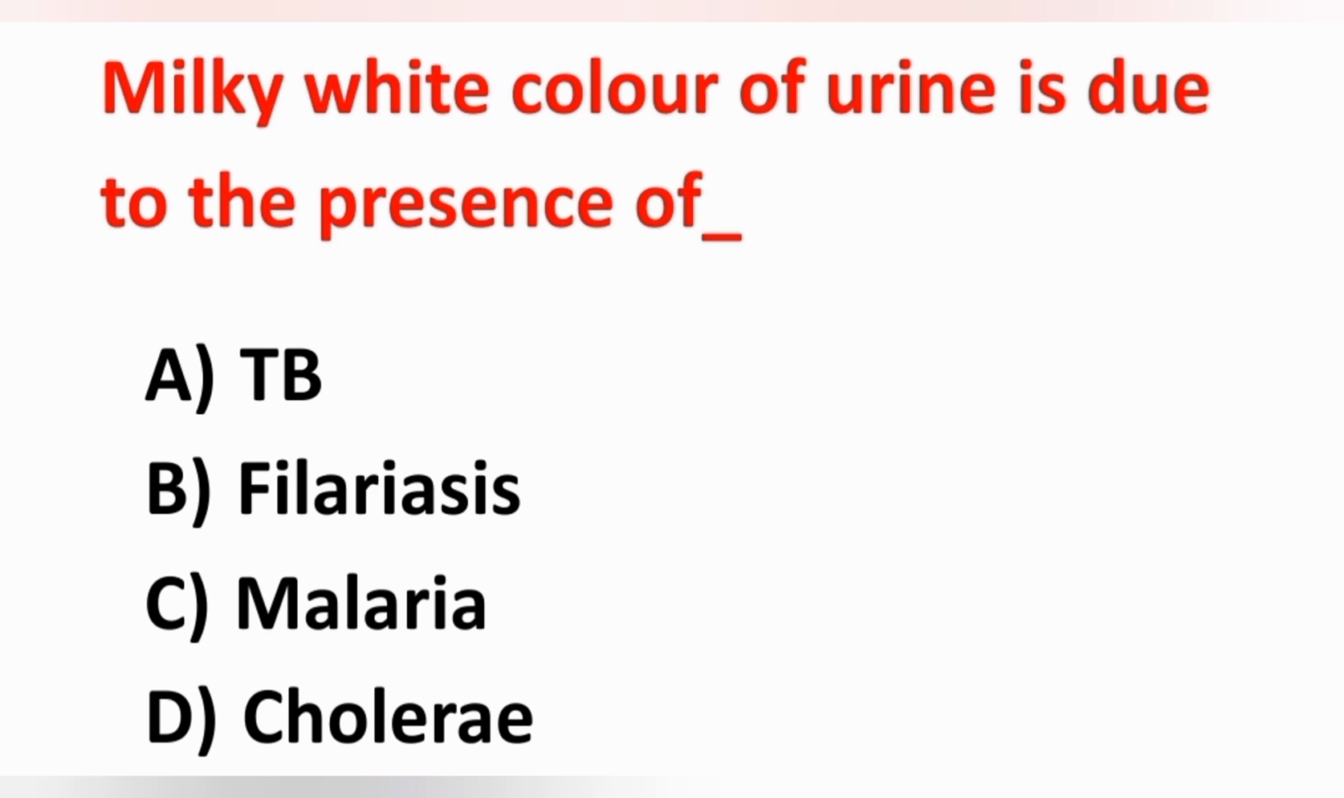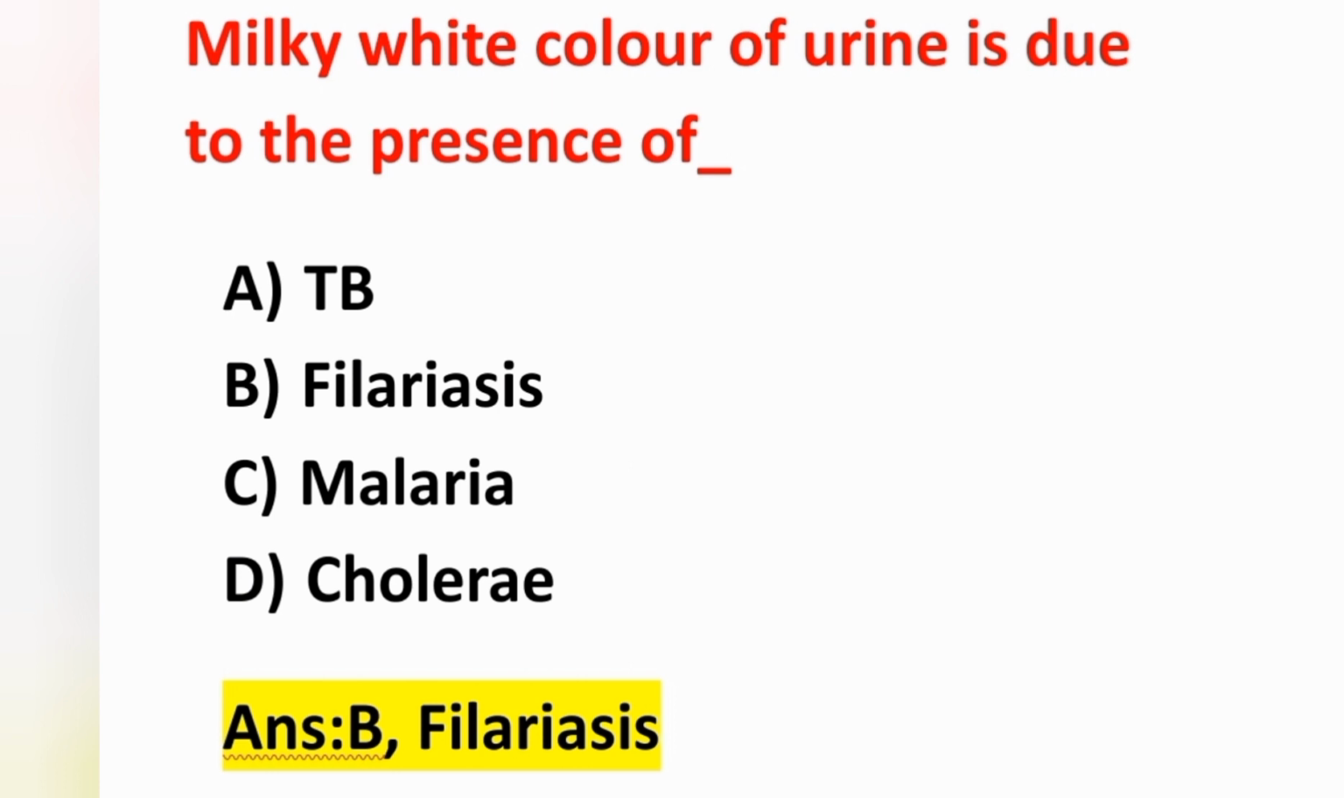The next question: milky white color of urine is due to the presence of option A TB, option B filariasis, option C malaria, option D cholera. Milky white color of urine is due to the presence of filariasis. Milky white color of urine is known as chyluria. Chyluria is due to the presence of filariasis.